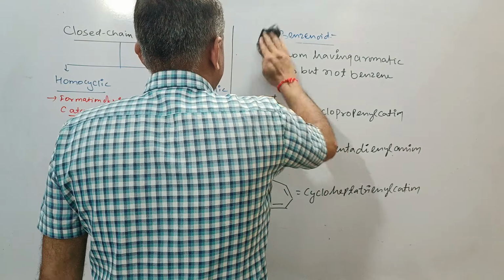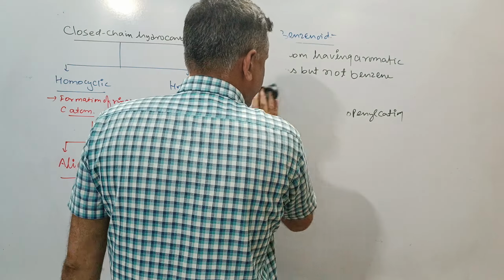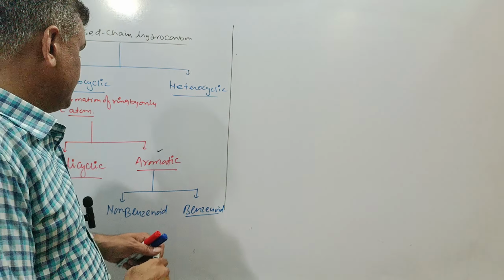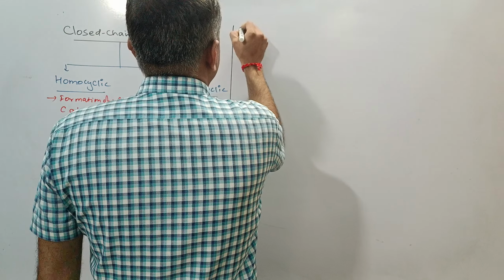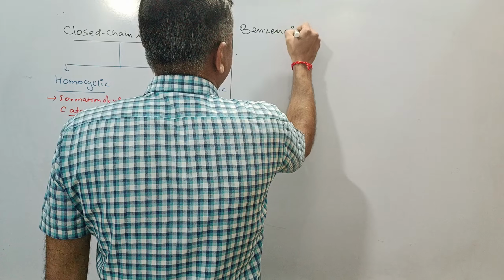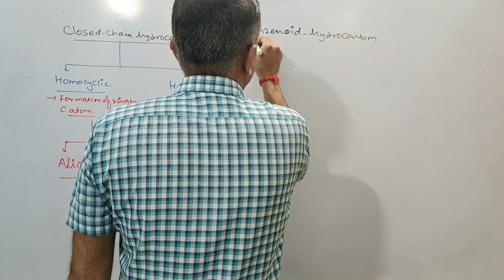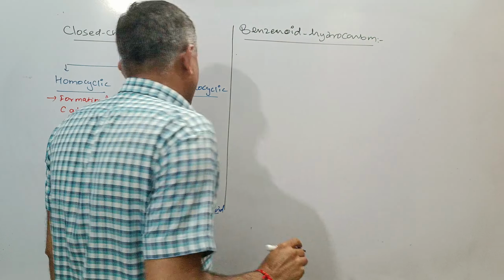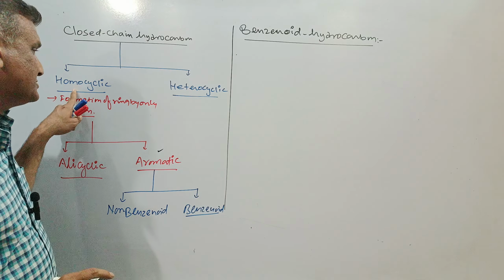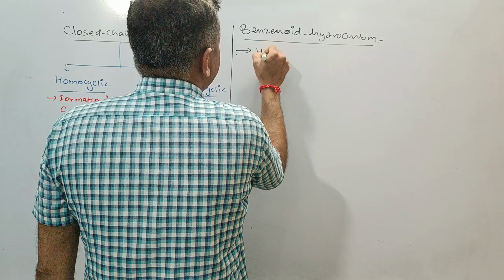First of all, what are they? Listen to me carefully. This is the benzenoid hydrocarbon. If we go with the benzenoid hydrocarbon, then these are aromatic. One thing, these are also homocyclic. So you can say those homocyclic